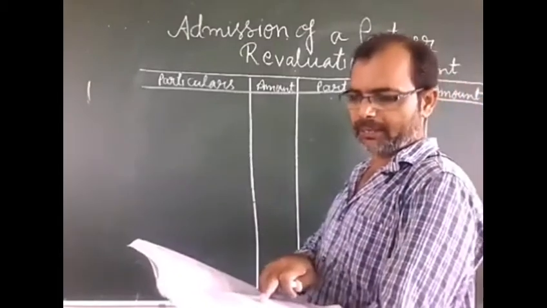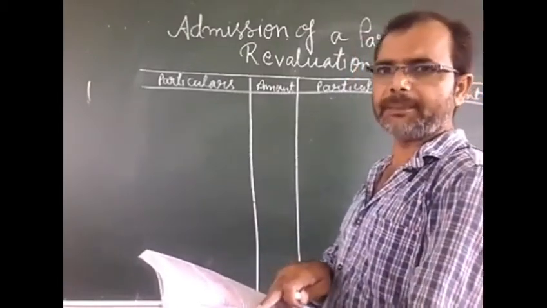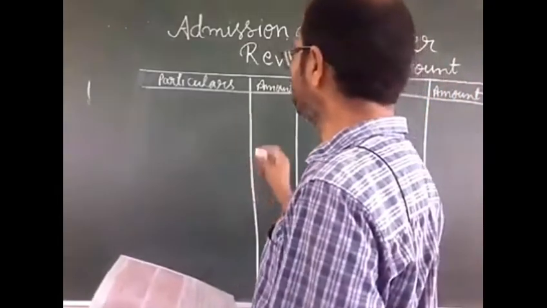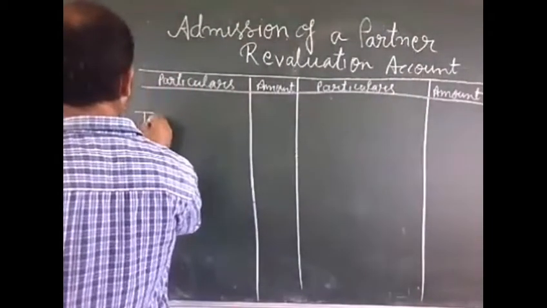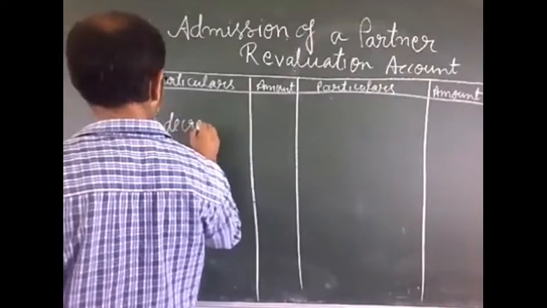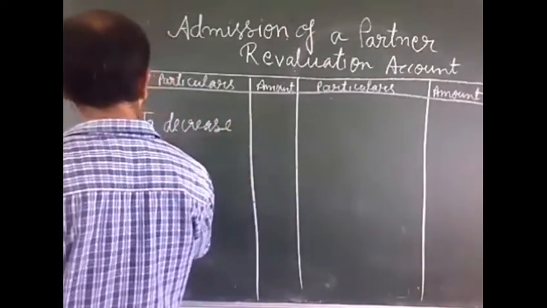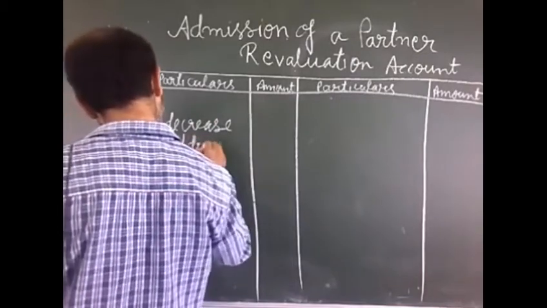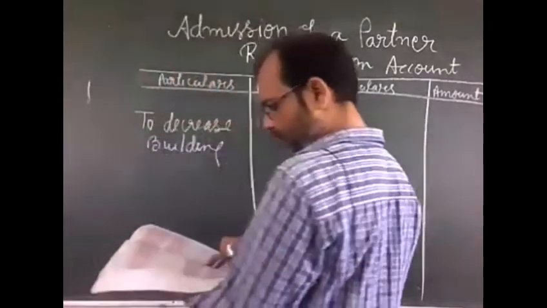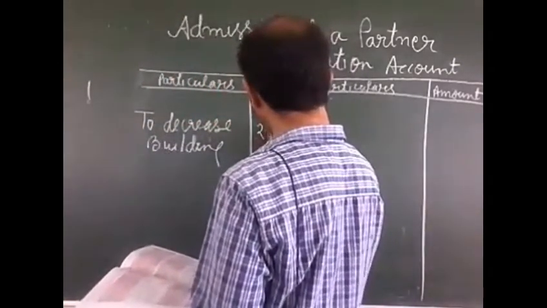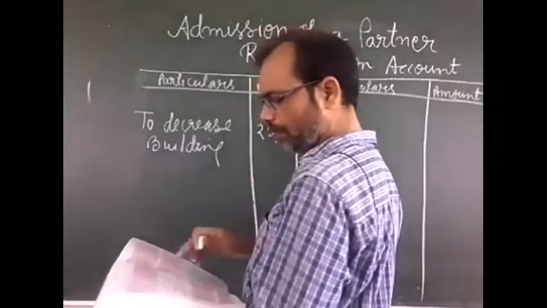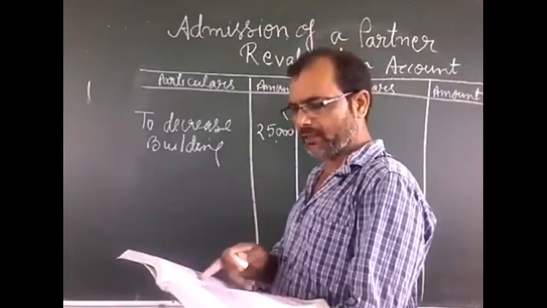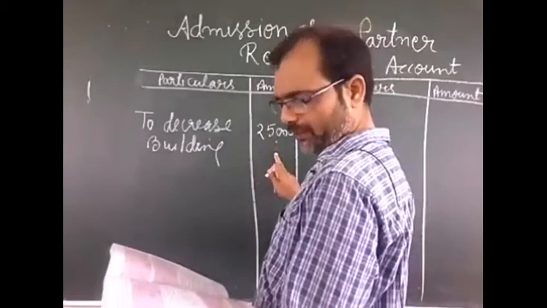According to this rule, building and machinery are to be depreciated by 5%. Depreciated means the amount of assets decreases, and whenever it decreases, it comes on the debit side: to building, and the amount will be rupees 25,000, because the amount of building given in your question is 5 lakh and we charge 5% depreciation. 5% of 5 lakh comes to 25,000.